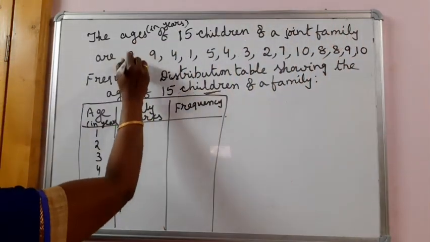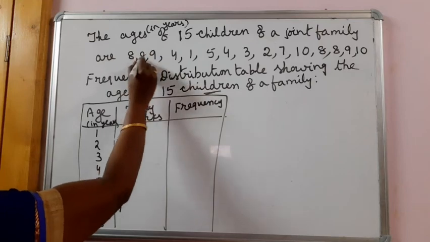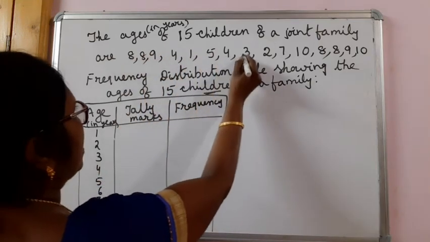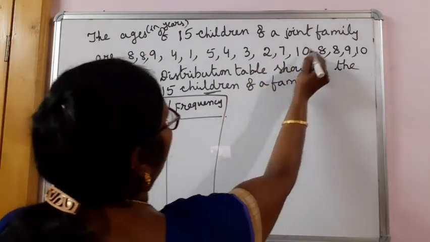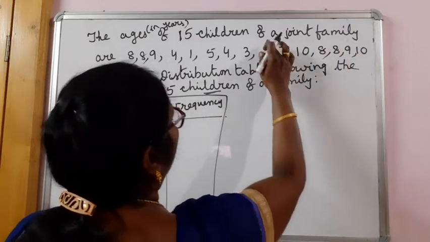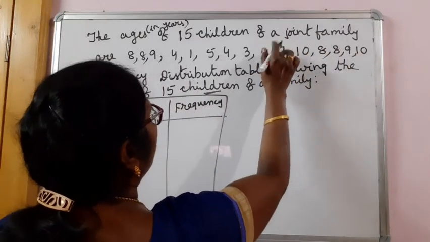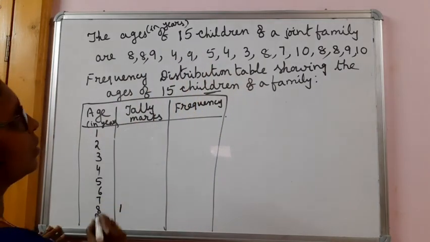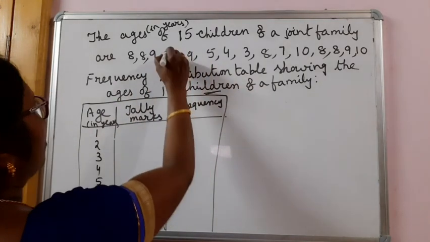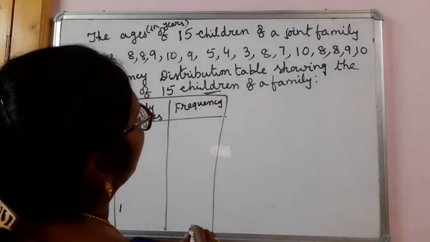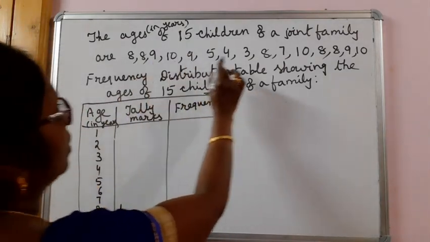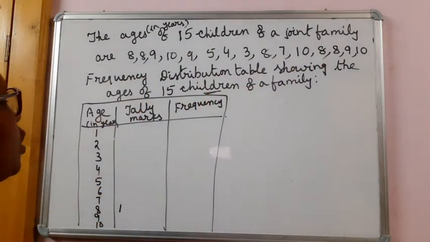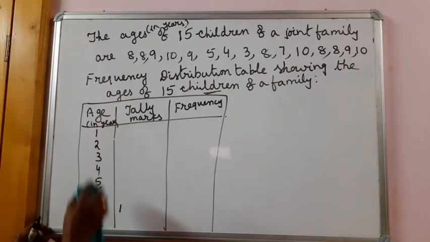Let me give you one more. 1, 2, 3, 4, 5, 6, 7, 8, 9, 10, 11, 12, 13, 14, 15. Here also I am giving 8, here 9, and here 10. To teach you something, I have changed this.